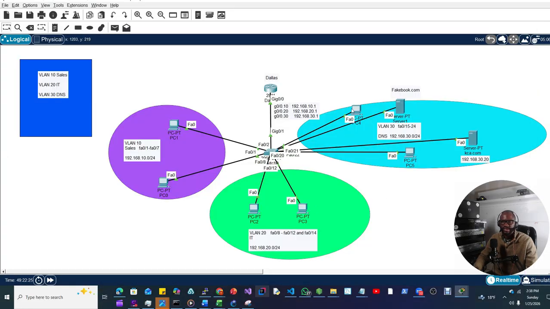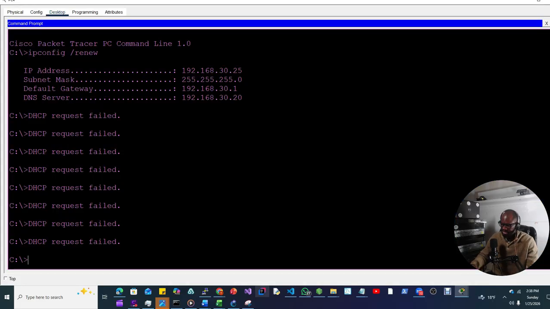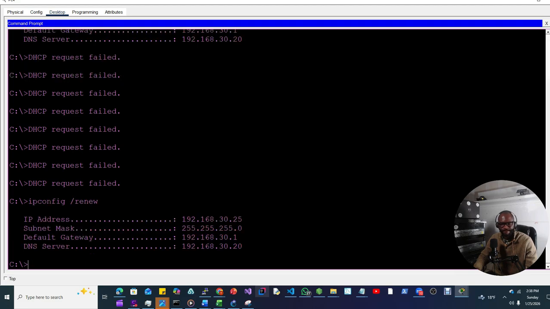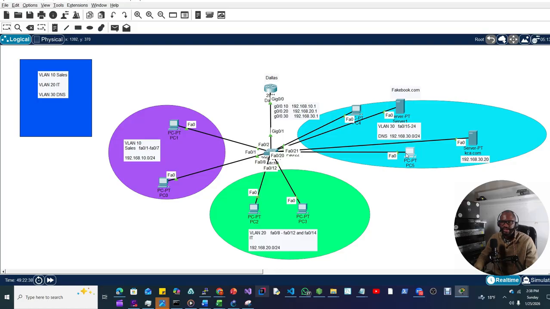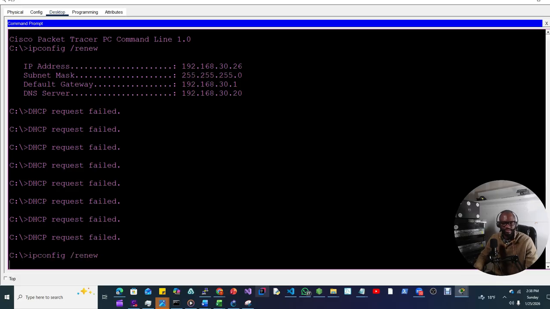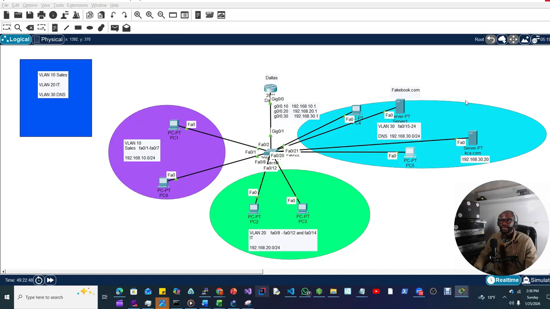Beautiful. And let's go to VLAN 30. So in VLAN 30, only the PCs are allowed for DHCP, and the servers are manual, static. Okay, so VLAN 30 is set up. And let's do the second PC in VLAN 30. Done. Very good.